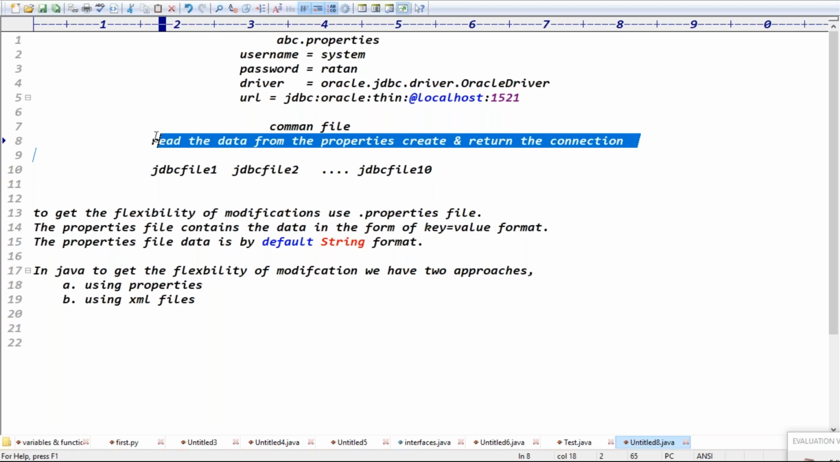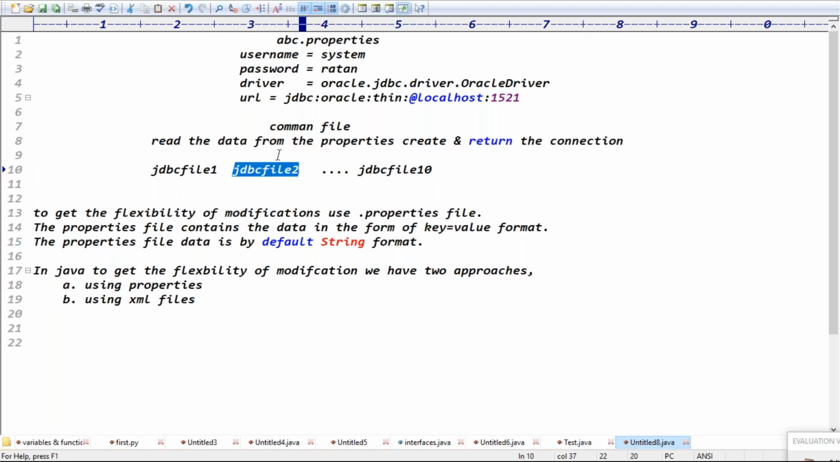What is the common file's responsibility? To read the data from the property file, create the connection, and return the connection, right? What will the remaining JDBC files do? These remaining JDBC files will get the connection from this common file. So the JDBC files are getting the connection from the common file, and the common file is reading the data from the property file, right? Guys, the requirement is clear. Now we are going to implement the requirement.